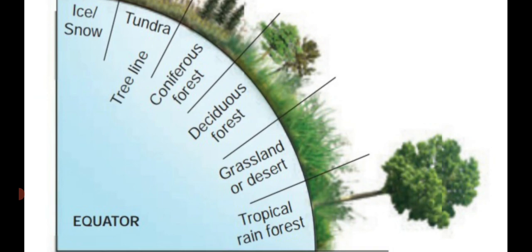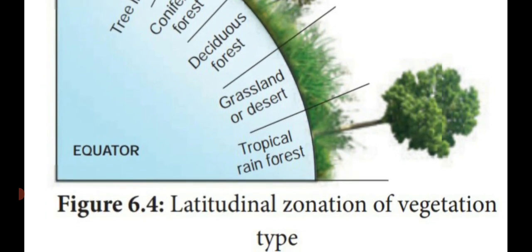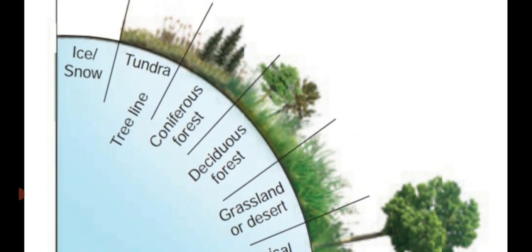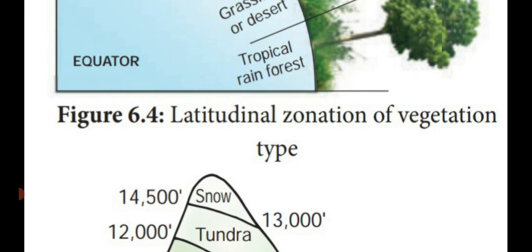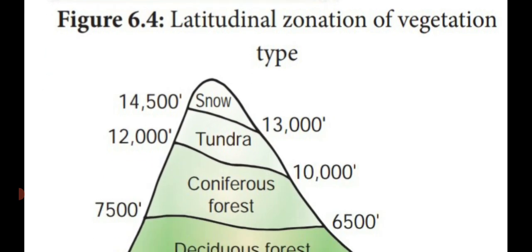A straight line is there on the left side. Here, they are divided into different vegetation. In the equator, it is having tropical rainforest. When growing towards the poles, with 90 degree, they are showing grassland or desert, deciduous forest, coniferous forest, tree line, that is tundra region. Last one is the ice or snow. That is said to be latitudinal zonation of vegetation.